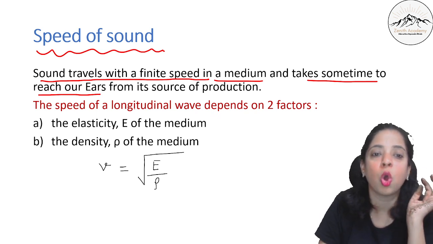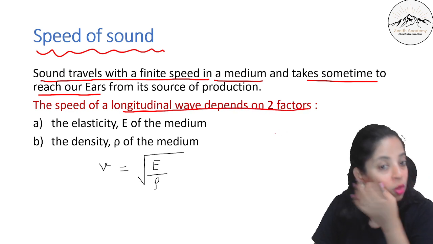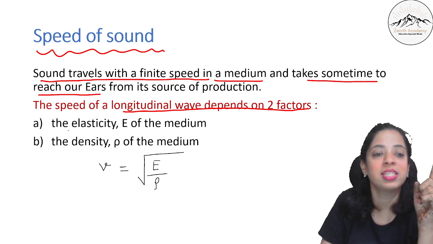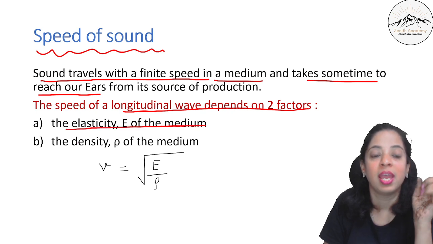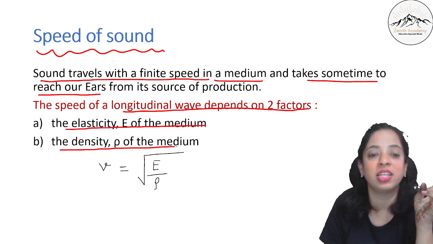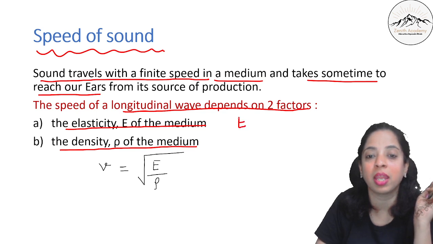So the speed of a longitudinal wave depends on two factors. The first factor is the elasticity of the medium, and the second factor is the density of the medium. Elasticity is given by capital A, density is given by the Greek letter rho.